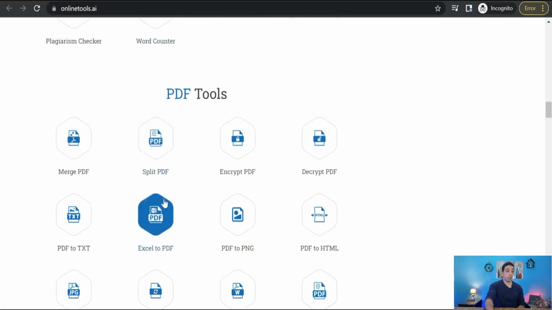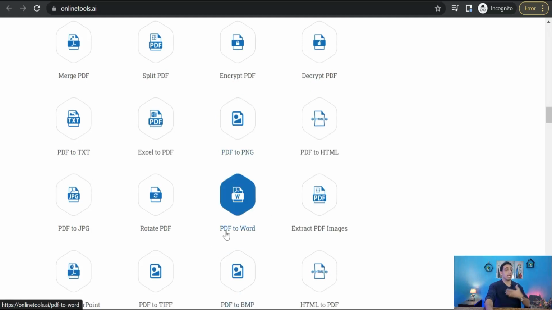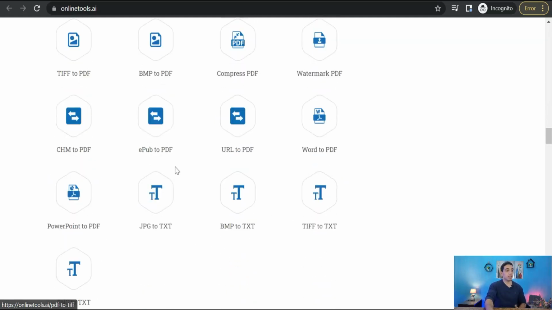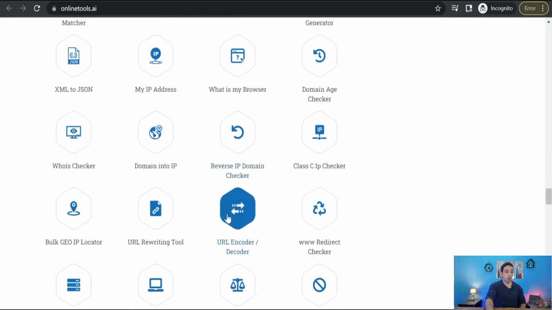For PDF tools like split PDF, decrypt, PDF to PNG, PDF to Word, rotate PDF, PDF to JPG, and much more of these beautiful tools regarding PDF and text converting, and for content writing, and for your blog SEO, and so on, like website tools, and much more.